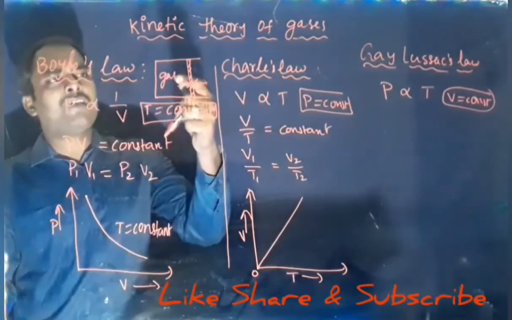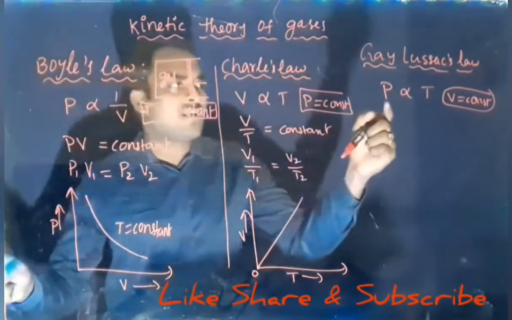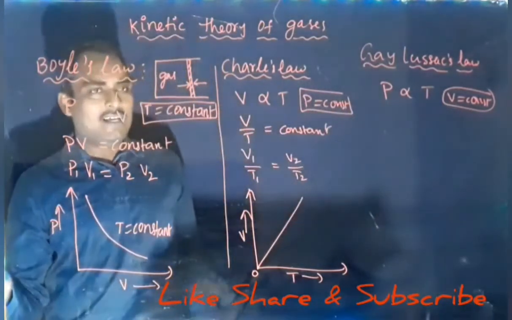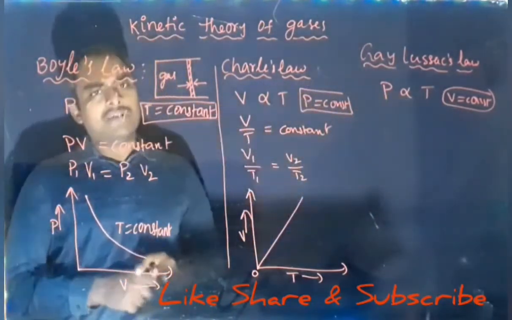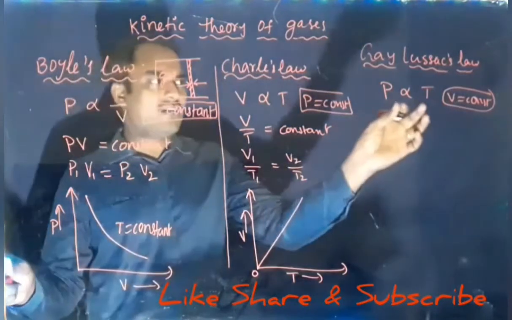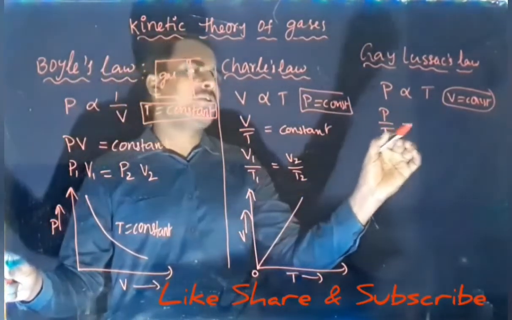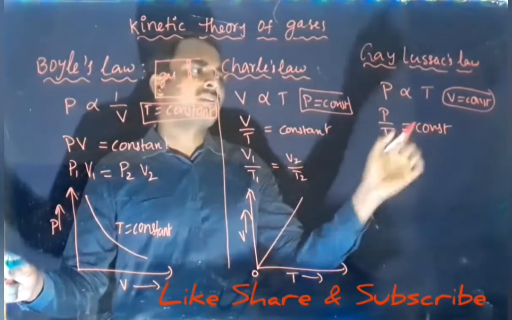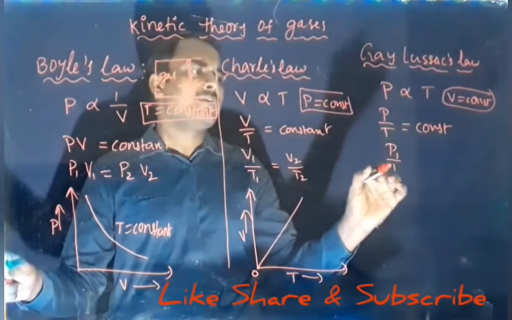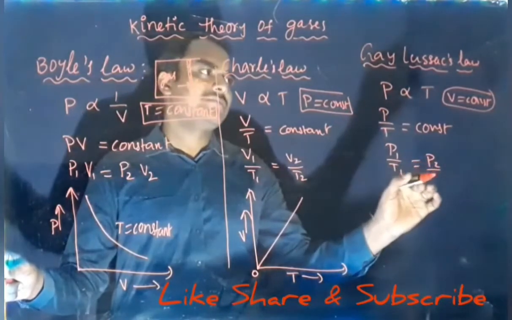Then if the temperature of this gas increases, pressure also increases linearly. If temperature is doubled, pressure will be doubled. That is the meaning of this relation. Again, if temperature comes to the left side, we can write P by T equal to constant. Then P1 by T1 equal to P2 by T2.